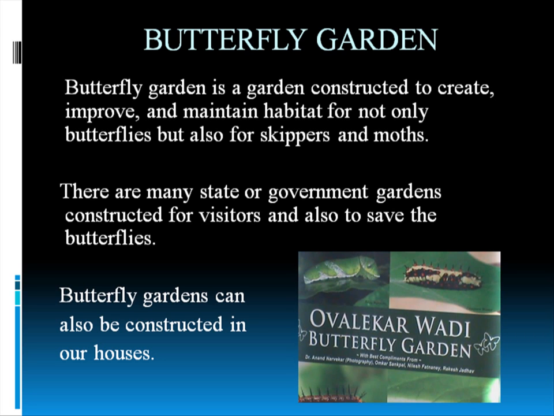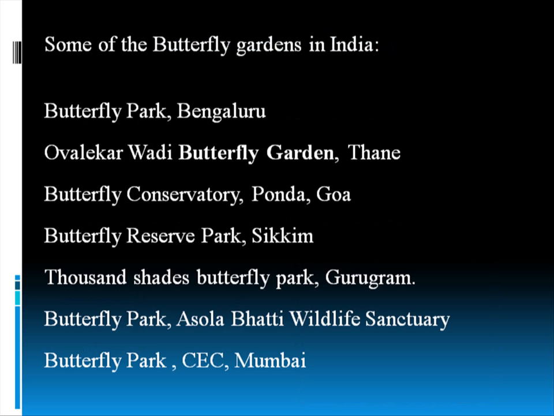It is not that butterflies are bought and kept in a cage. It is not like that. We plant flowers and do all the things necessary to make the environment suitable for the butterflies to come by themselves. You can see the portrait that I have given there. It is the flyer of the Overlaker Oasis Butterfly Garden. It is in Mumbai. I will come to that later.